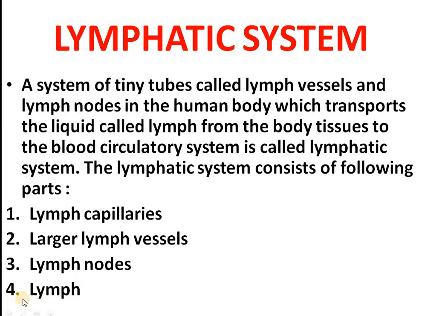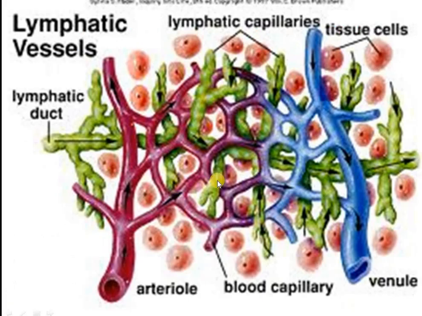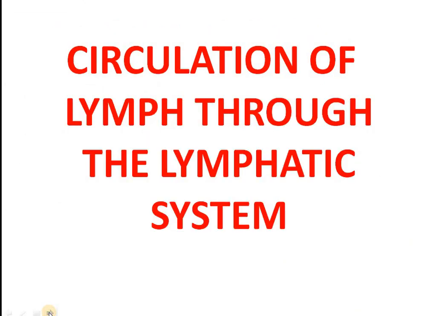As you know, lymph is equivalent to blood, which will carry all the digested materials and proteins back to the blood capillaries. So here you have already seen these green type parts or entities. These are lymphatic capillaries. So we will see how transportation takes place. Circulation of lymph through the lymphatic system.